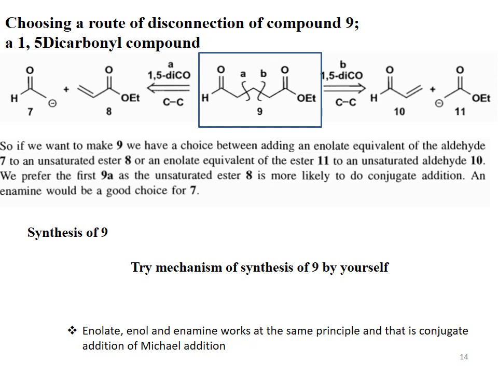Dear students, you must try by yourself to write the mechanism of synthesis of compound 9. Remember, here is a hint for you: enolate, enol and enamine work on the same principle, and that is conjugate addition or Michael addition. The conjugate addition is also called Michael addition.